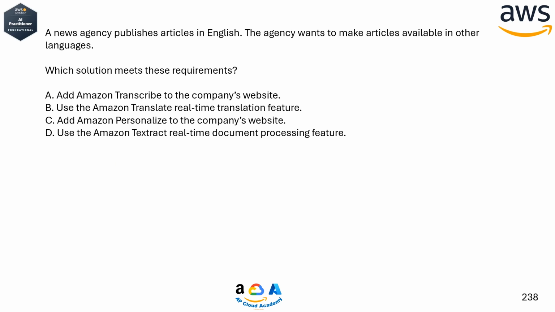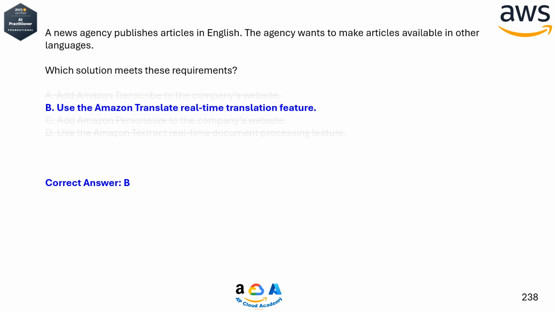A news agency publishes articles in English. The agency wants to make articles available in other languages. Which solution meets these requirements? A. Add Amazon Transcribe to the company's website. B. Use the Amazon Translate real-time translation feature. C. Add Amazon Personalize to the company's website. D. Use the Amazon Textract real-time document processing feature. Correct answer, B.